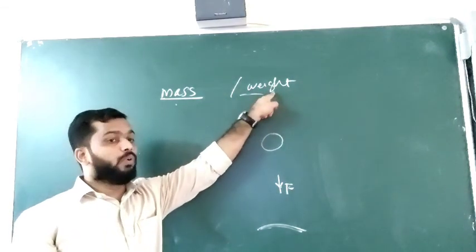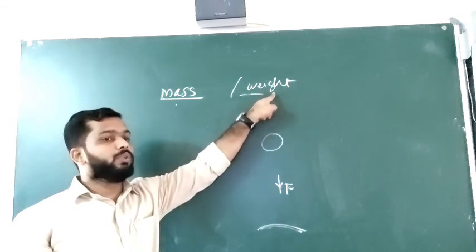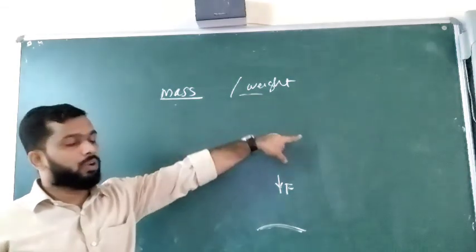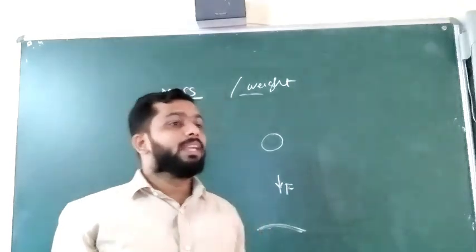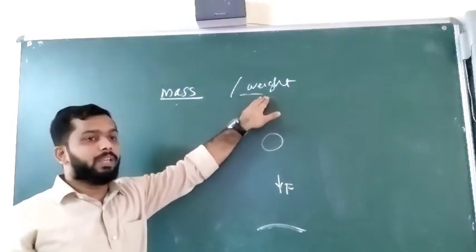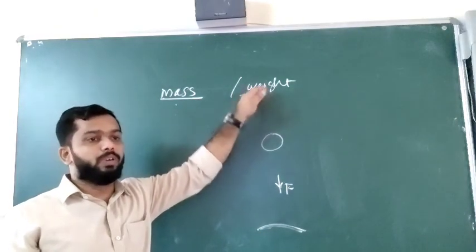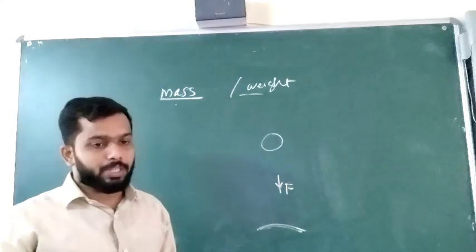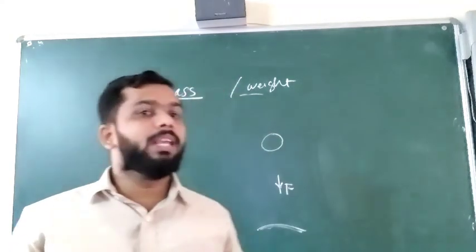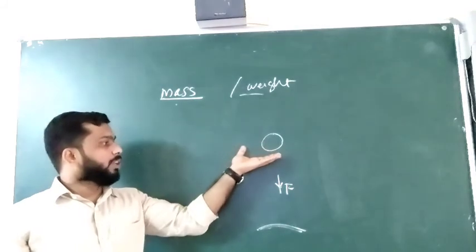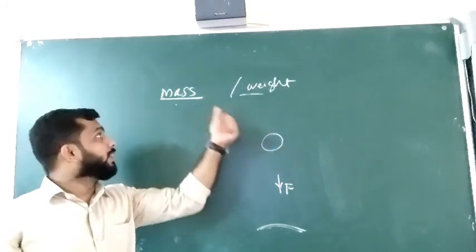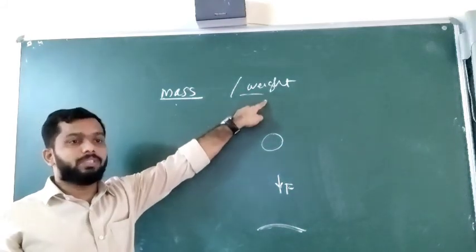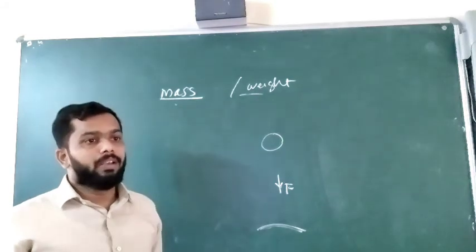Weight is the force by which earth attracts a body towards its center. If you want, you can just note it down. Weight is the amount of force by which earth attracts a body towards its center. It's not given in your textbook, but you have to keep it in mind. Normally, when we are measuring, we are using that word weight instead of mass.